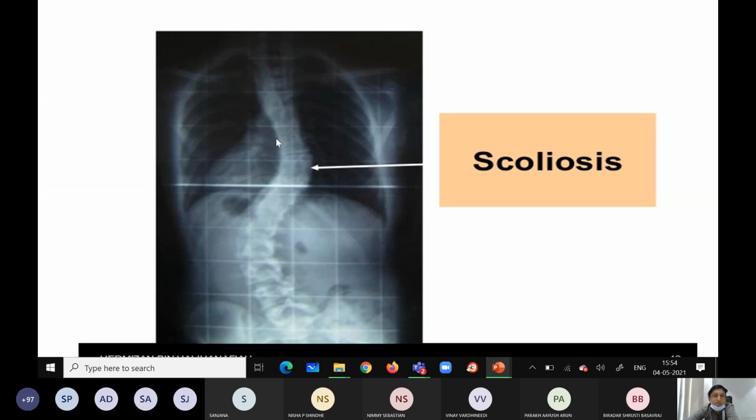Some degrees, some stages are there. It looks very severe. Okay, so in the X-ray you can make out here, see how the vertebral column is curved. Abnormal curvature is there.